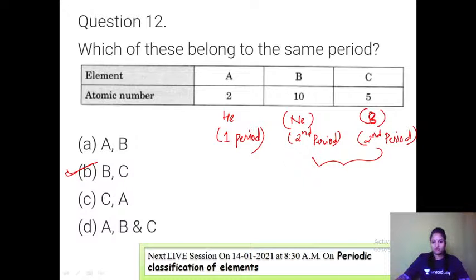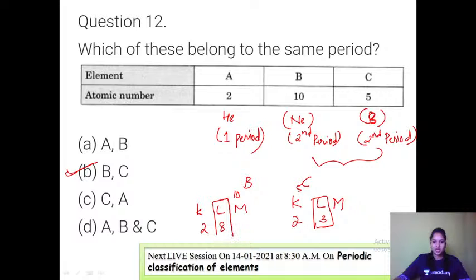Now how to identify? If I write option B with atomic number 10 and option C with atomic number 5, their K, L, M configurations are 2, 8 and 2, 3. Now you can see both of them belong to L shell.